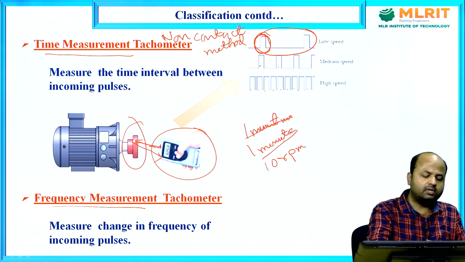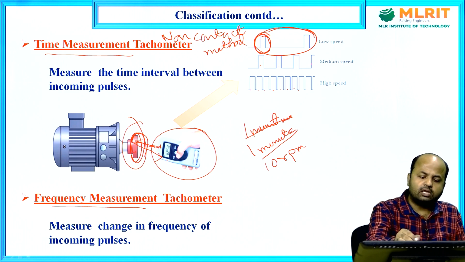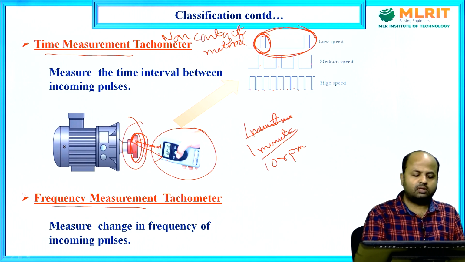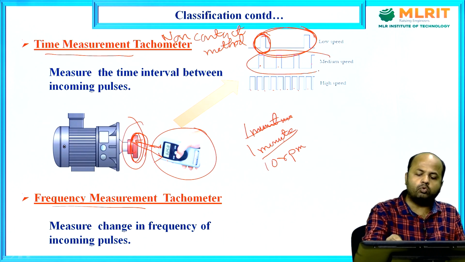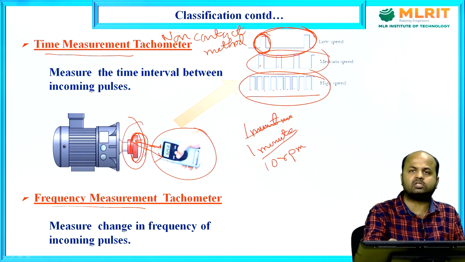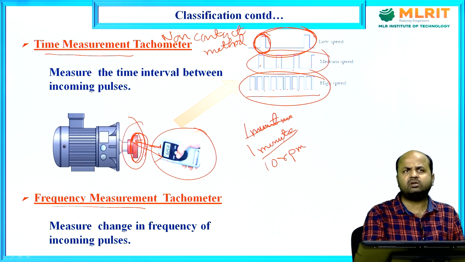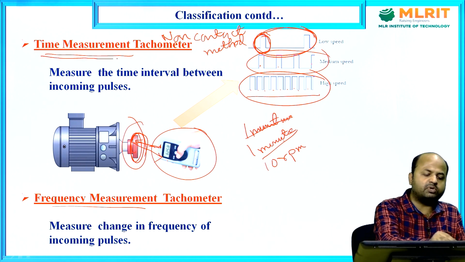If the object is rotating with low speed, there will be a low number of reflections. Suppose I am getting only 2 pulses. If it is rotating with very high speed, I will get more and more pulses in 1 minute. Suppose the speed is further increased, I will get more and more reflection of pulses, and I will receive that many pulses in 1 minute. So the number of pulses received in 1 minute is the basis of the time measurement tachometer.